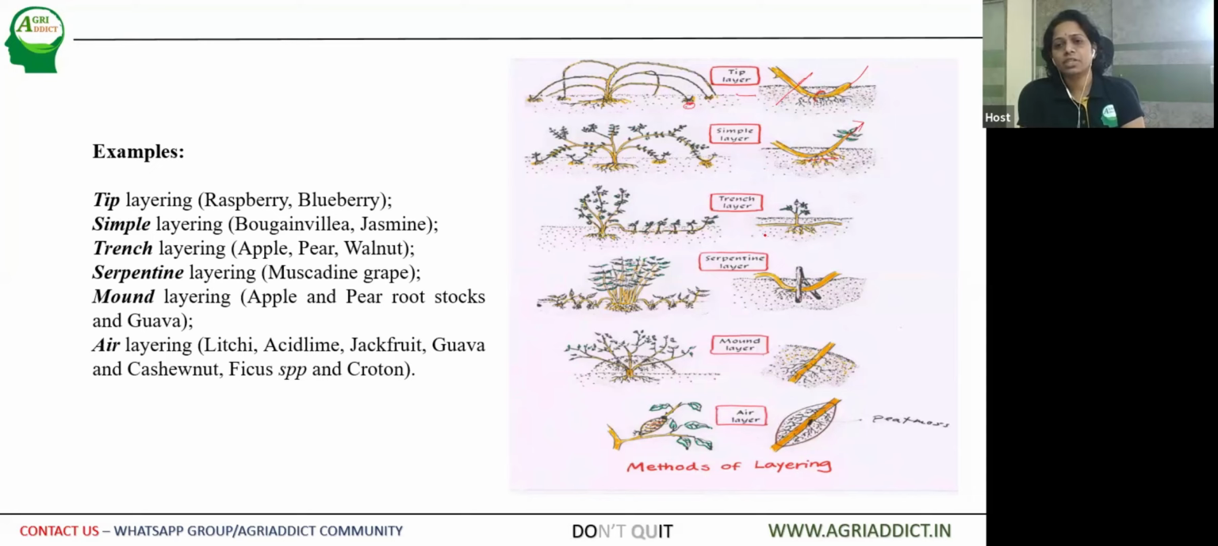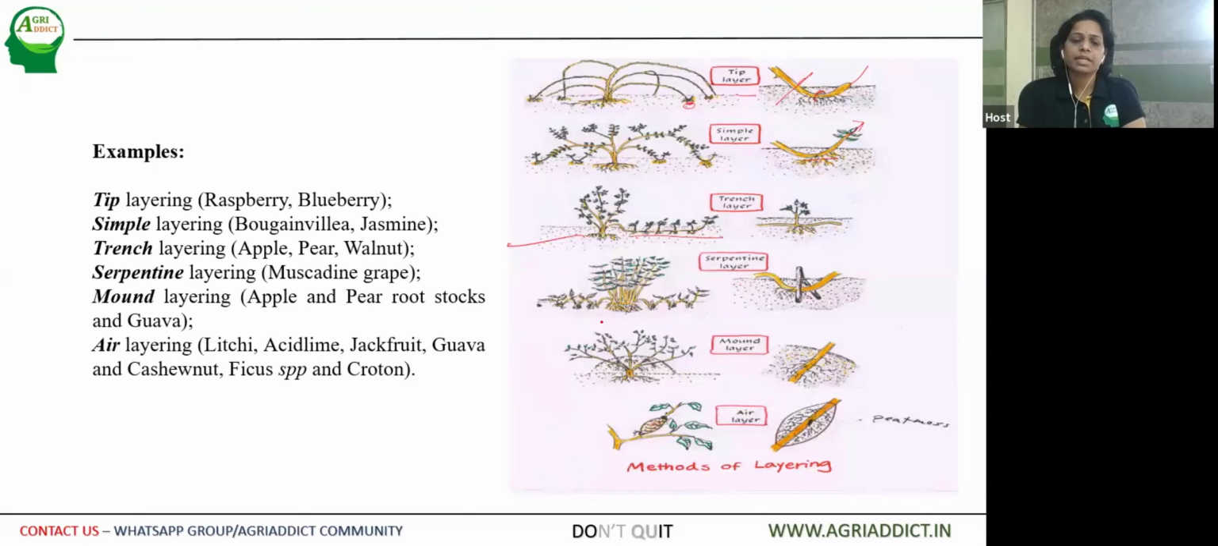Then in case of trench layering, a small trench is dug out between the sides of the mother plant, on either side of the mother plant. So the branches or the shoots can be etiolated, fully closed, and the tip is exposed. Fully closed under different areas where the bud is present, shooting as well as rooting can be observed.